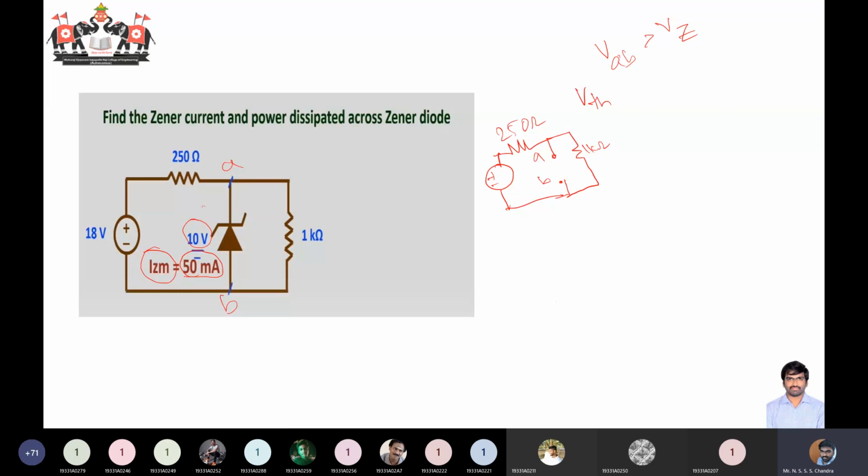First find out this Thevenin's voltage. Only when this voltage is greater than your Zener voltage can you have this diode in the breakdown region. So tell me, what is your VAB value?